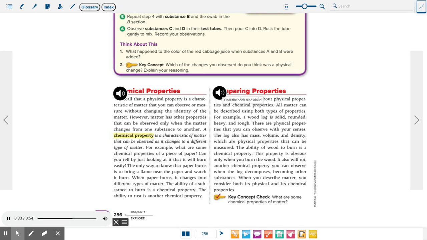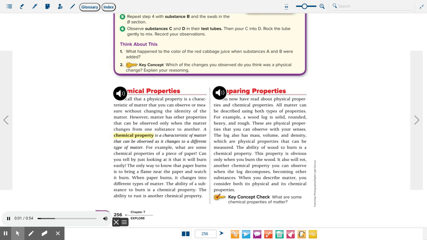Can you tell by just looking at it that it will burn easily? The only way to know that paper burns is to bring a flame near the paper and watch it burn. When paper burns, it changes into different types of matter. The ability of a substance to burn is a chemical property. The ability to rust is another chemical property.